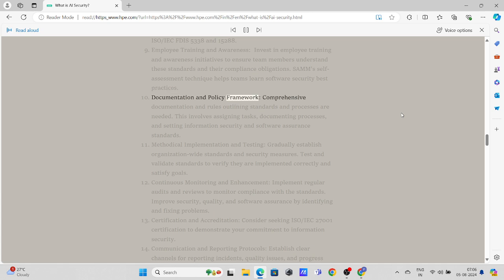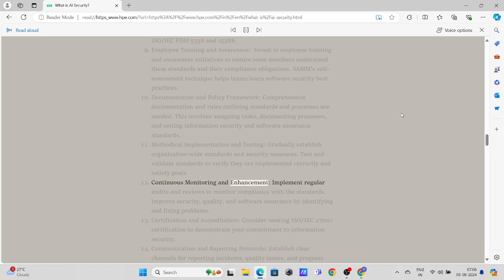Documentation and policy framework. Comprehensive documentation and rules outlining standards and processes are needed. This involves assigning tasks, documenting processes, and setting information security and software assurance standards. Methodical implementation and testing. Gradually establish organization wide standards and security measures. Test and validate standards to verify they are implemented correctly and satisfy goals.